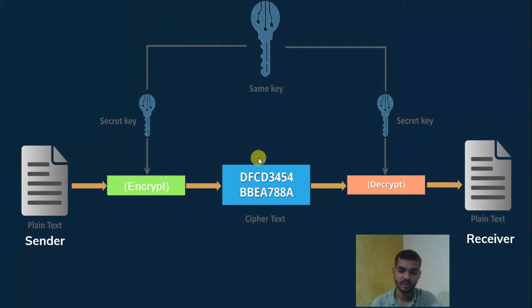So how does it become secure? This is how cryptography works. The middleware person doesn't understand what was actually sent because the message was converted and encrypted. This is why encryption is used.